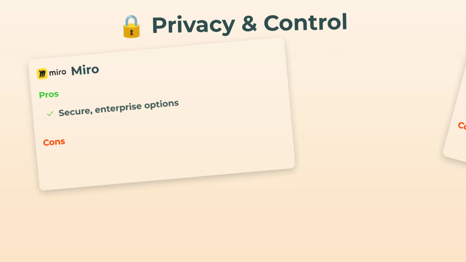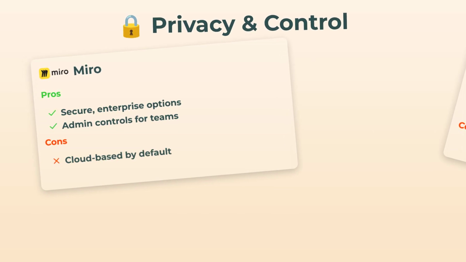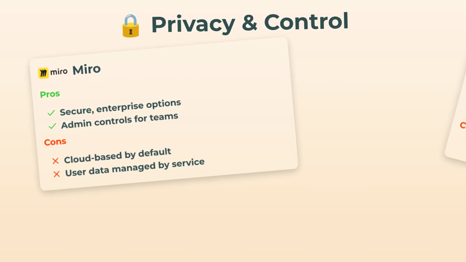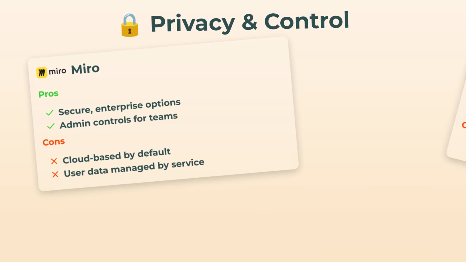Now, privacy and control, and this is where things flip. Miro does offer secure enterprise plans, so your team's not just hanging out in the wild, you get admin controls and all. But it's cloud-based by default, your data is on their servers, so you've got to trust their security.